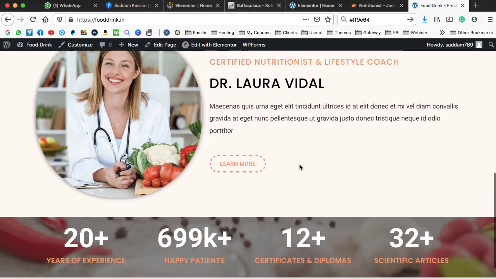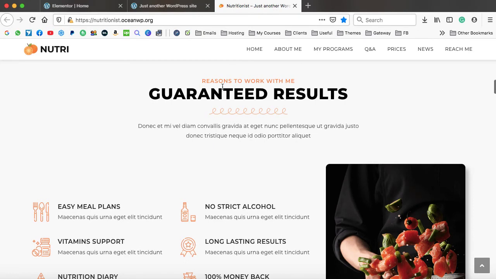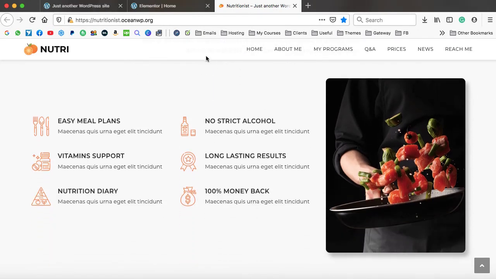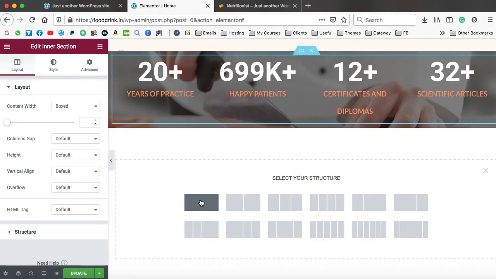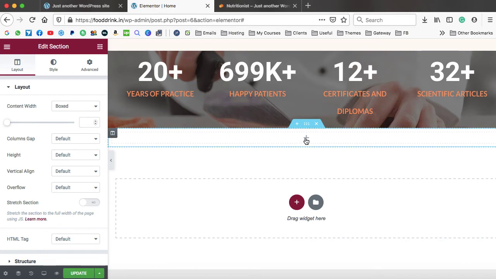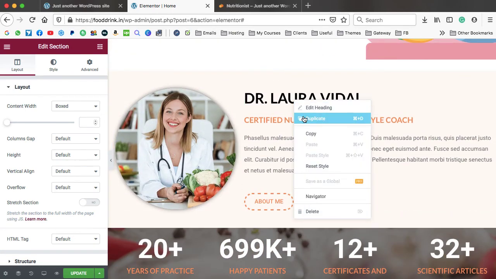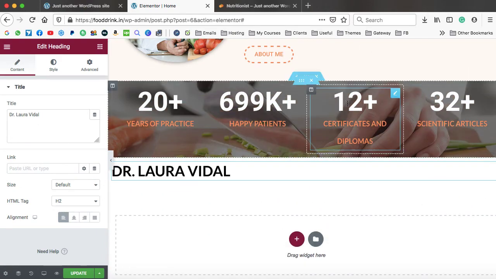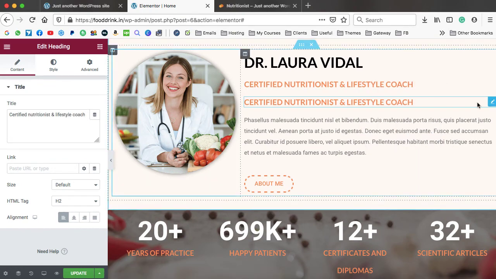Okay, so we have created the similar section. Now it's time to create a section like this that has a heading, and then we have this type of content over here. So let's go back to the Elementor screen, and here we can take a new section. Alright, now in this section we can duplicate the top heading. Let's duplicate it and we can drop it inside the new section. Also we can duplicate this one, then drop it over here.